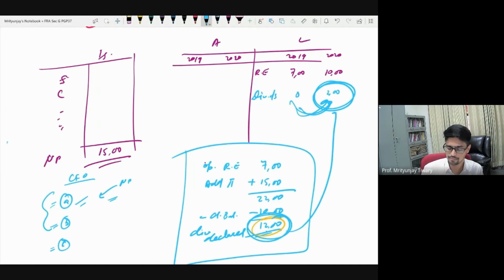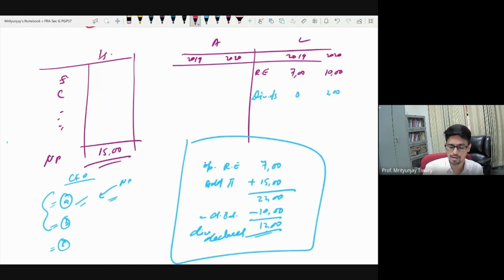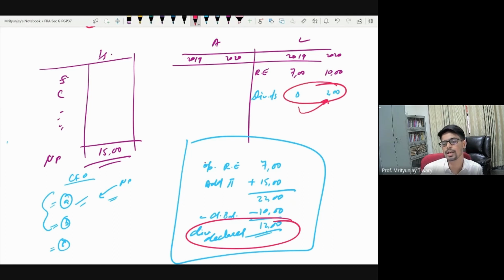Let us look at it very carefully once again. From this box, you got this story that you have declared a dividend of 12 lakh. That's what you deduced. And from this story, you are deducing that whatever was the dividend declared, 2 lakh under payment has happened. Can I deduce it? Let's see.